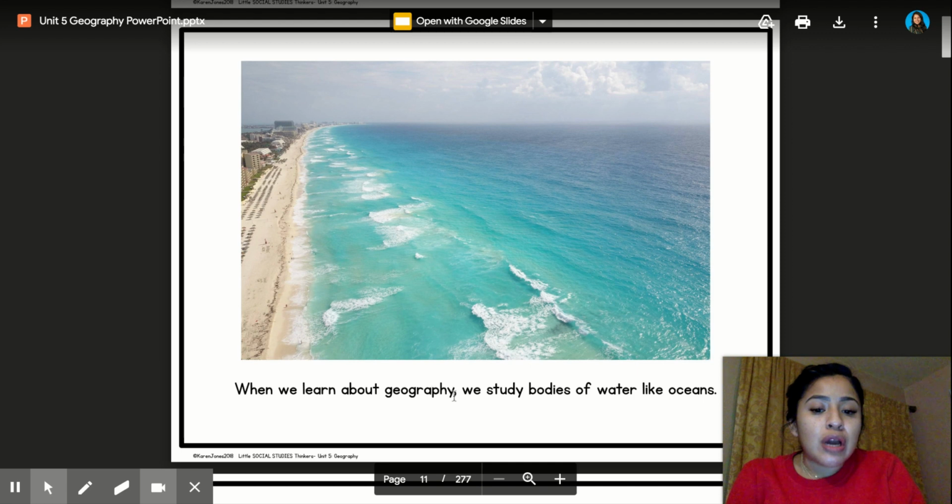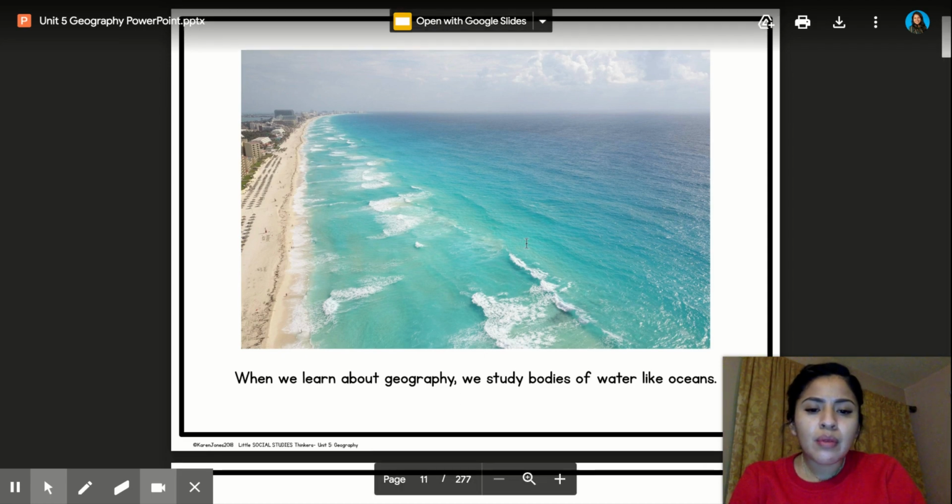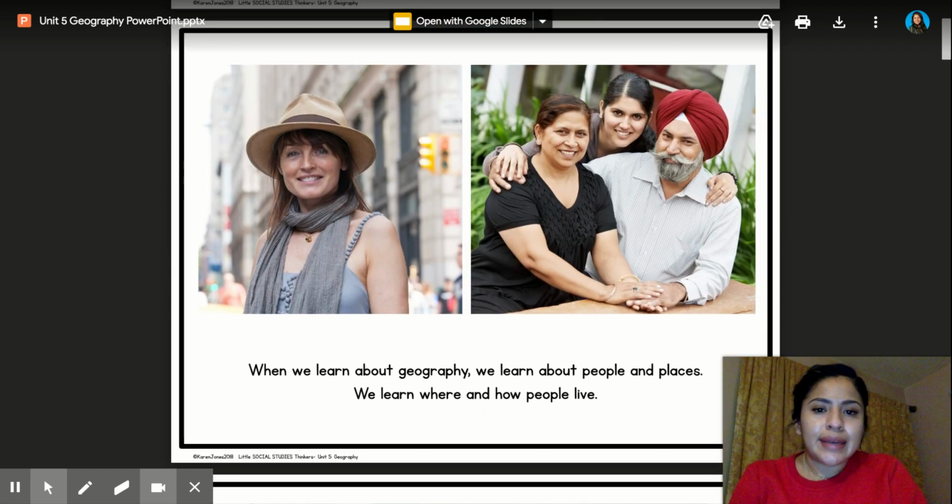When we learn about geography, we study bodies of water like oceans. Can you think of another body of water? We have oceans, and we have lakes, and we have rivers. Can you think of any other ones? I think there's plenty more. All right, let's get on to our next slide.